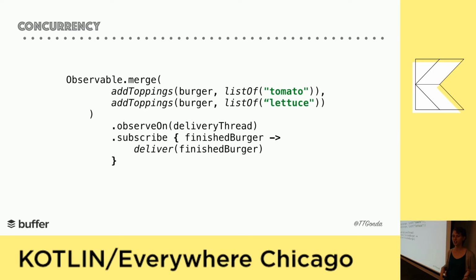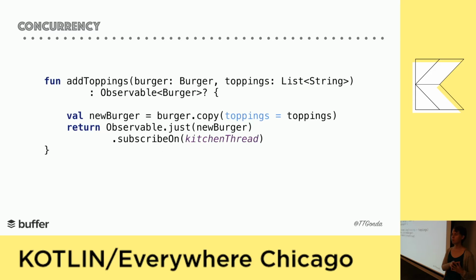So I don't know if you spotted the issue, but both cooks are modifying the same burger. So someone's going to get the wrong order. So let's see how this can be solved with immutability. Using our immutable burger, here's the modified add toppings method.